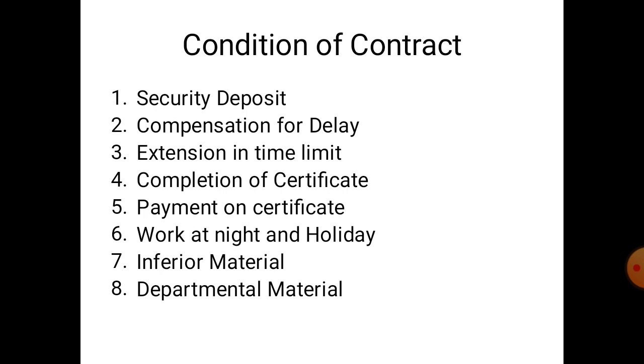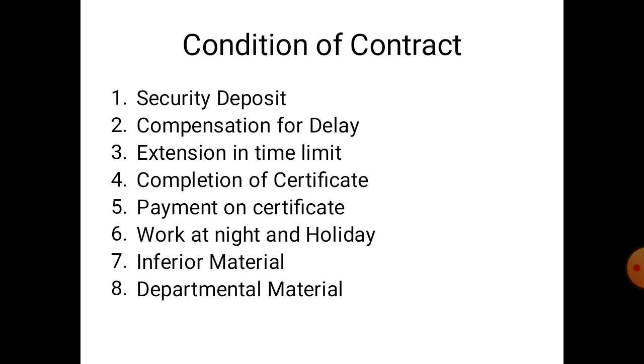to complete the work. Now, the fourth type of condition of the contract is a completion certificate. So here, on completion of the work, including the removal of surplus material or any other material in connection with the work, the contractor shall be furnished with a completion certificate by the engineer in charge, and the date of completion shall be noted in the measurement book according to the date certified in the certificate. So here the completion certificate is given at the total completion of the work.